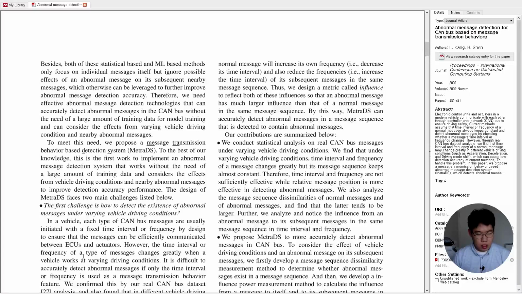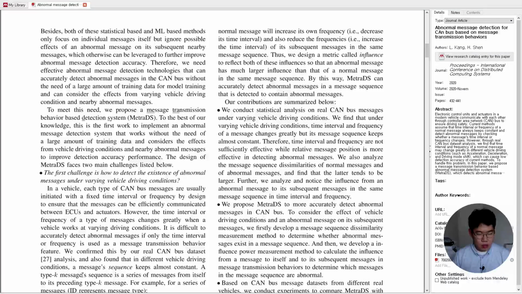However, the time interval or frequency of a type of message changes greatly when a vehicle works under varying driving conditions. It is difficult to accurately detect abnormal messages if only the time interval or frequency is used as message transmission behavior features. We confirmed this by our real CAN bus dataset analysis, and also found that in different vehicle driving conditions, a message sequence keeps almost constant.